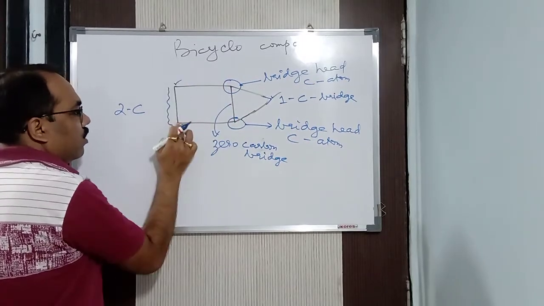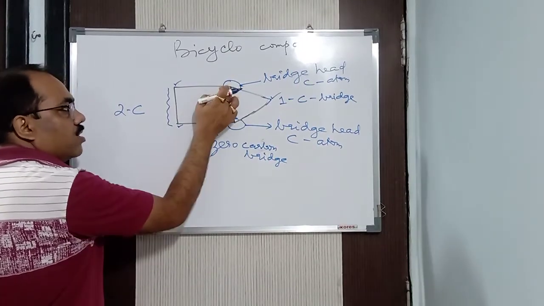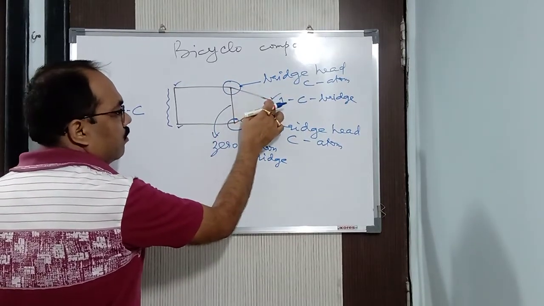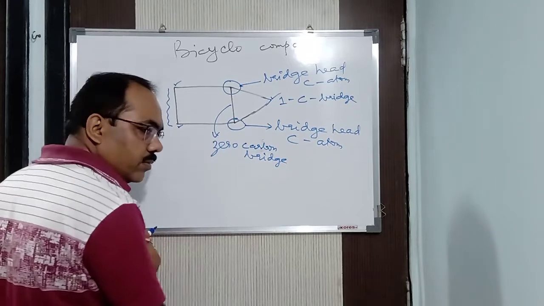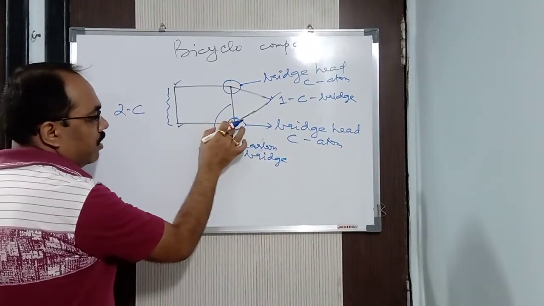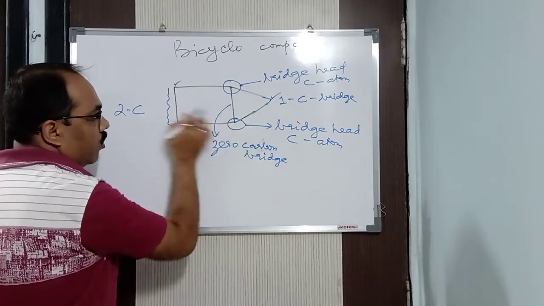Here there are 2 carbons, 1, 2, so it is a 2 carbon bridge, because this is a common carbon bridgehead. And here how many carbons are there? 1 carbon, so this one is a 1 carbon bridge. Follow it? First you need to understand what a bridgehead is. The bridgehead is a common carbon for the 2 rings.